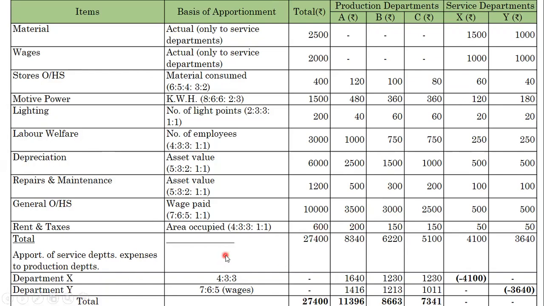What is the next part? Apportionment of service department expenses to production departments. After totaling all the departments, we are taking the total expenses of X and Y, and again we have to calculate the next step.